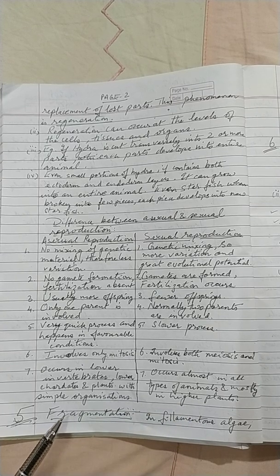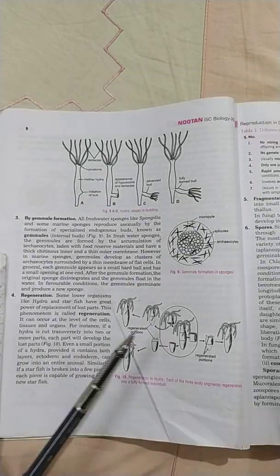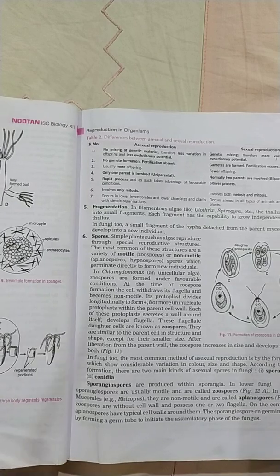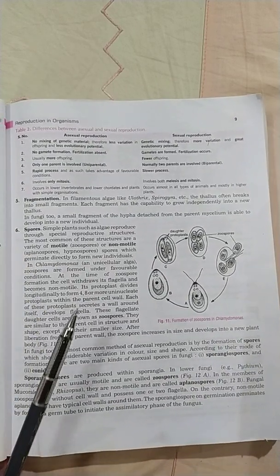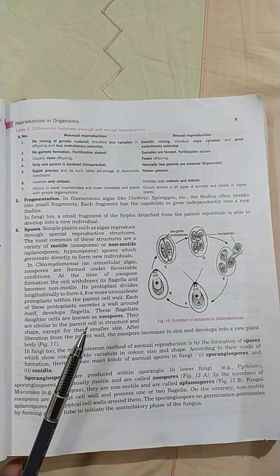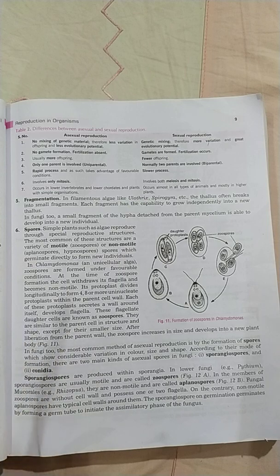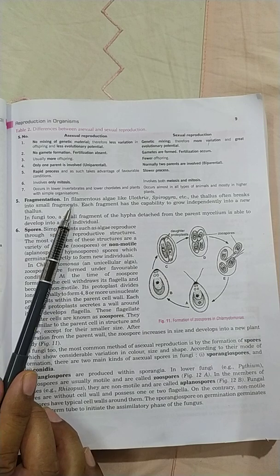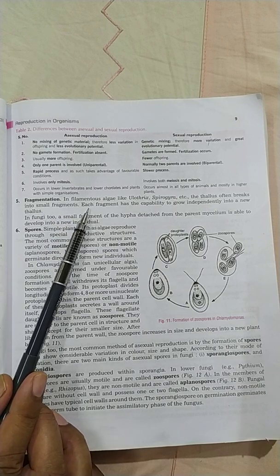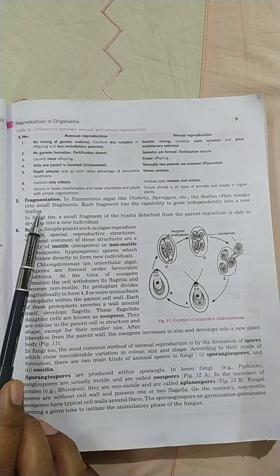Then another aspect is fragmentation. Fragmentation takes place in filamentous algae like Oedogonium, Spirogyra, etc. The thallus breaks into small fragments, and each fragment develops into a new thallus.